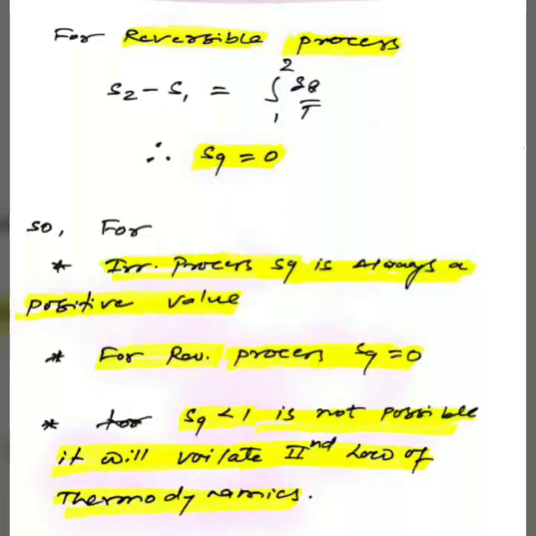For a reversible process, we know that entropy change is equal to integration del Q by T. So for a reversible process, Sg will be equal to 0. So for an irreversible process, entropy generation is always a positive value, whereas for a reversible process, Sg is equal to 0. But Sg less than 0 is not possible as it will violate the second law of thermodynamics.